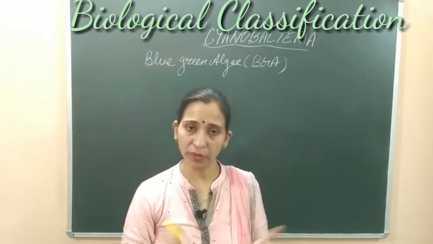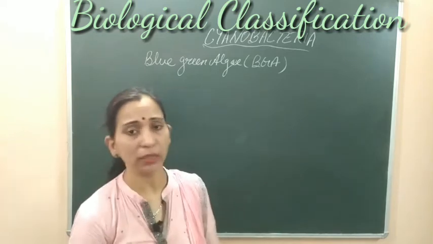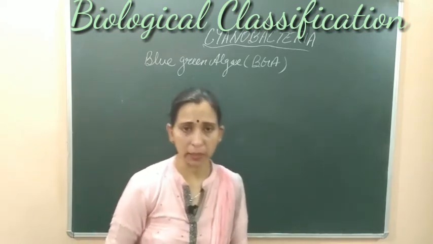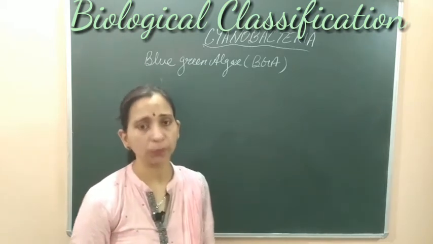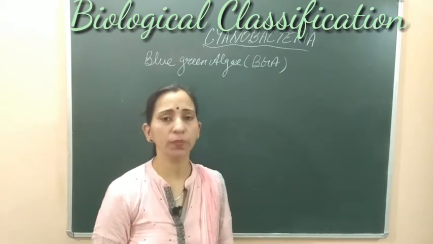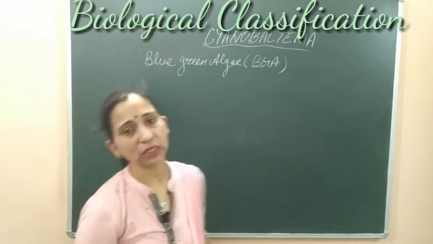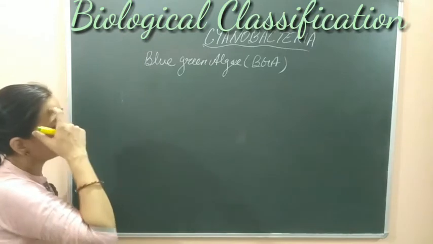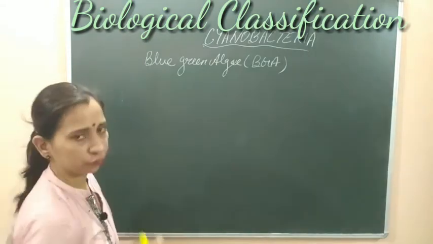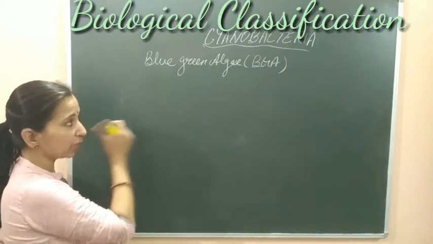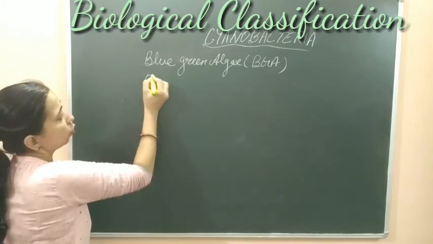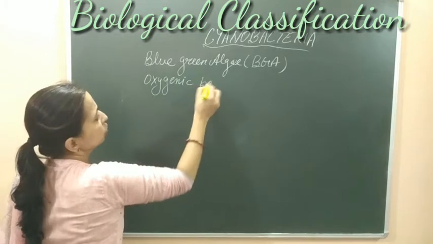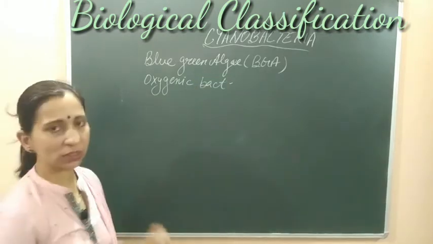But when cyanobacteria started living and evolved, they converted the reduced atmosphere of the earth into the aerobic or oxygenic atmosphere. So the presence of oxygen on earth is due to the presence of this type of bacteria, blue-green algae and cyanobacteria. So these bacteria are very important from this point of view. These bacteria are also known as oxygenic bacteria because they release oxygen during their photosynthesis process.